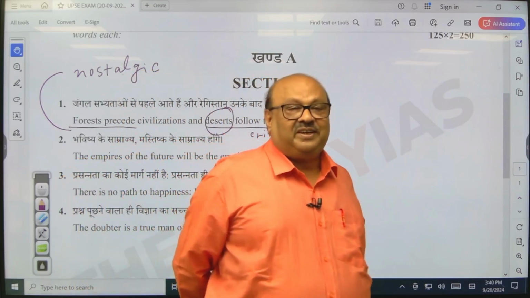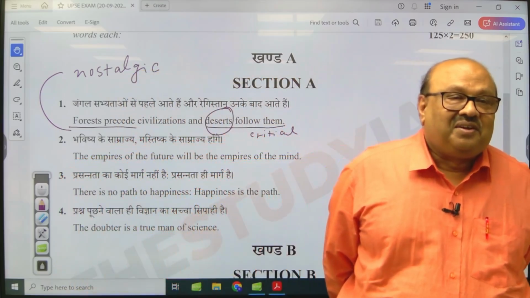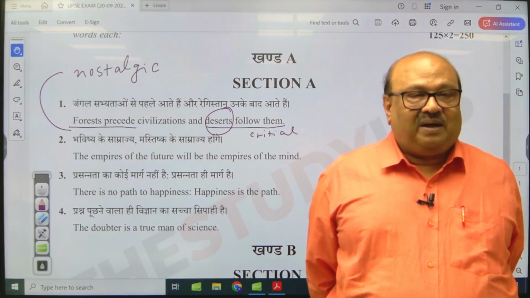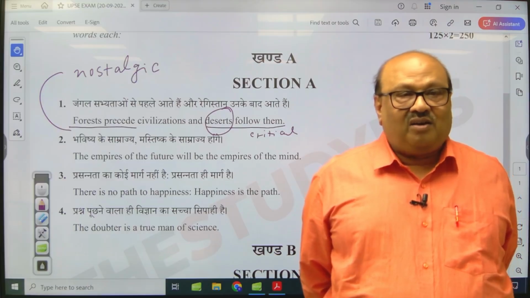Aranya means sacred space, right? So forest to us have an aura of divinity.